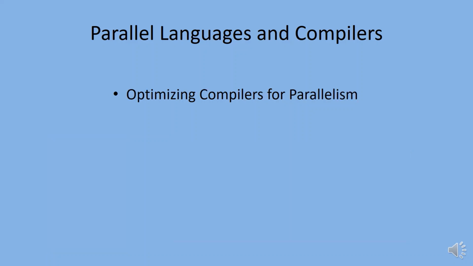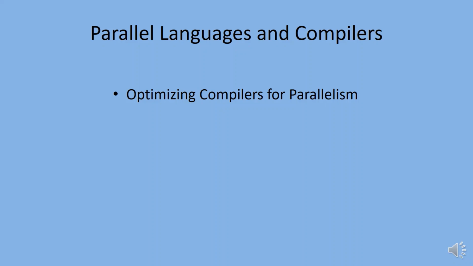Optimizing compilers for parallelism. Because high-level languages are used almost exclusively to write programs today, compilers have become a necessity in modern computers. The role of the compiler is to remove the burden of program optimization and code generation from the programmer.